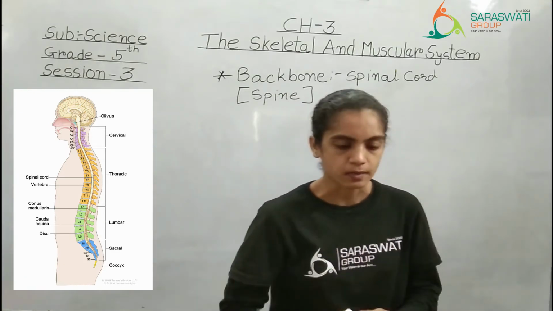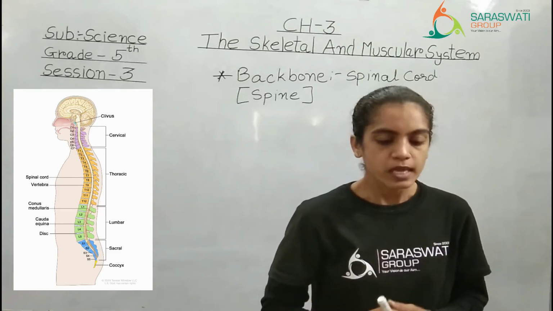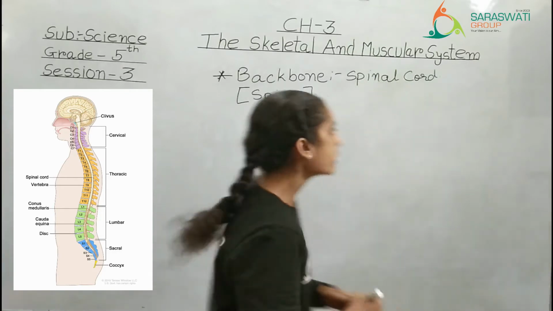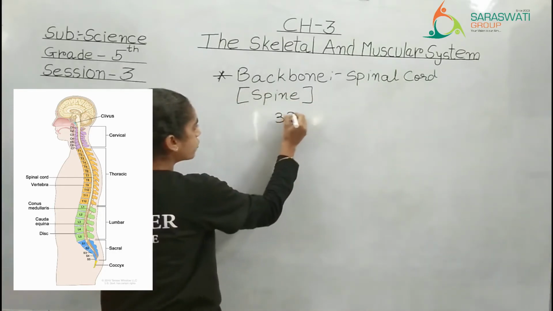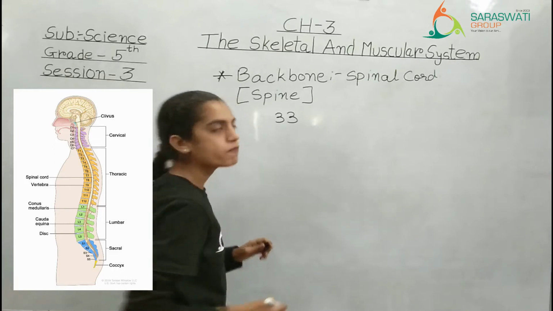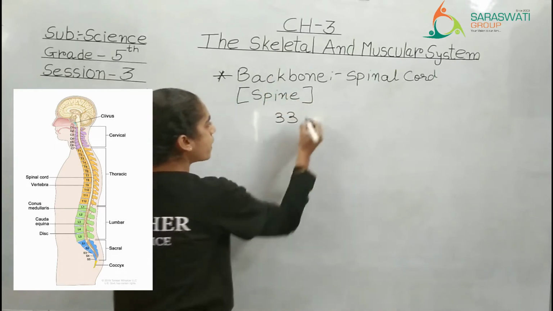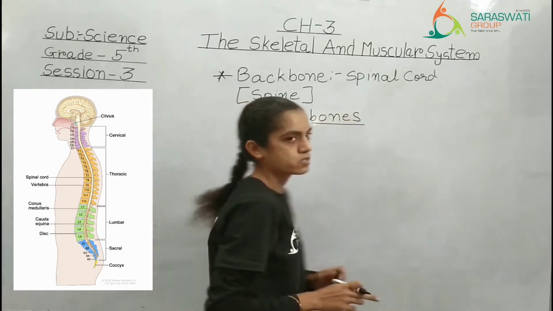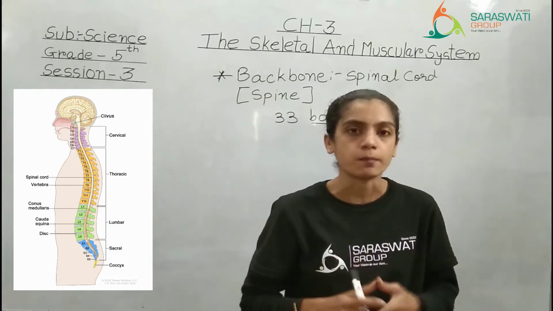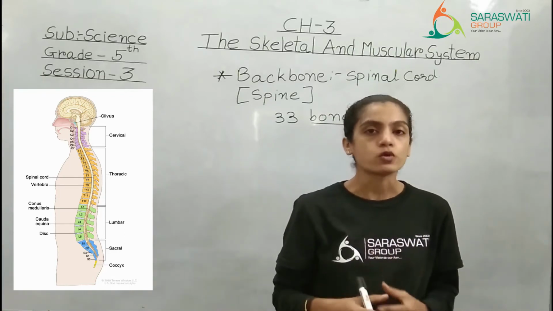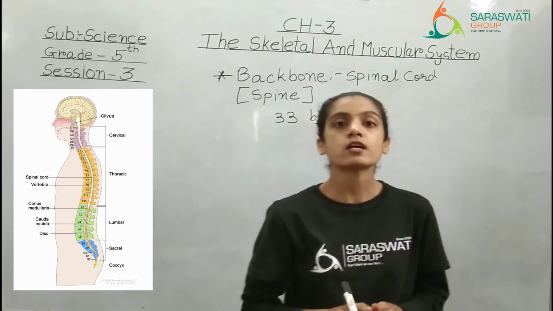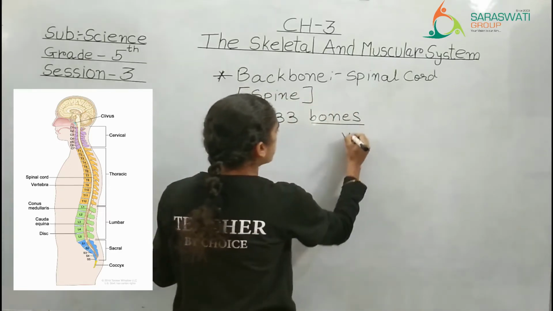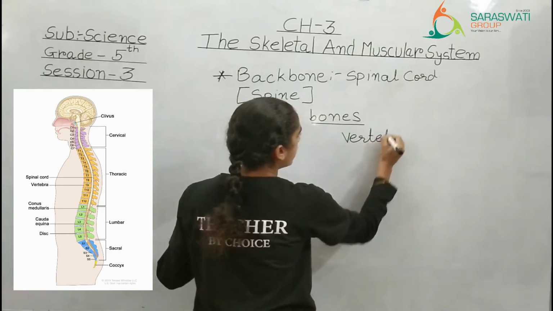That is spine. See, the backbone is made up of 33 bones called vertebrae, right? The way the skull was having a total of 22 bones, same way, in a backbone or in a spine, there are a total of 33 bones present. These bones have a specific name. What is the name of those bones? See in your textbook, it is written in red color. These bones are considered as vertebra. It is known as what? Vertebra.